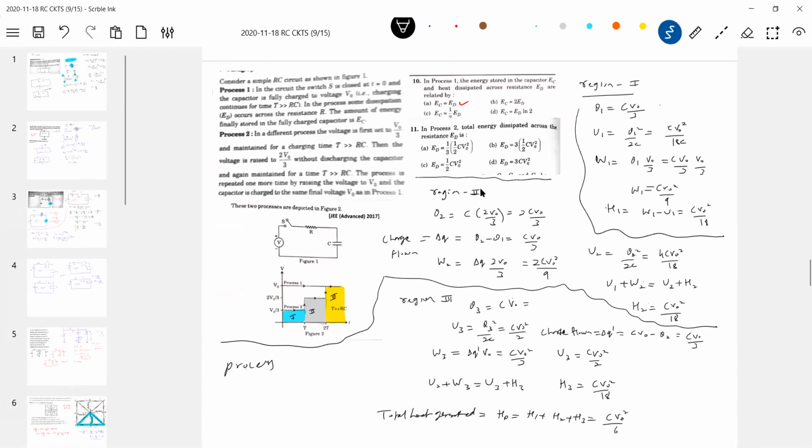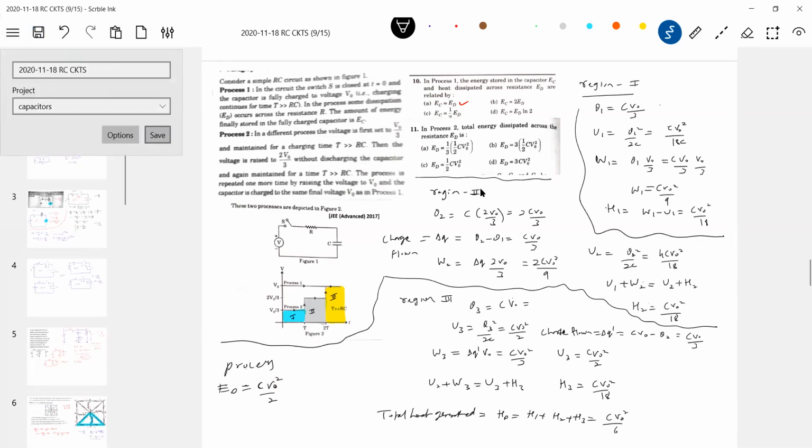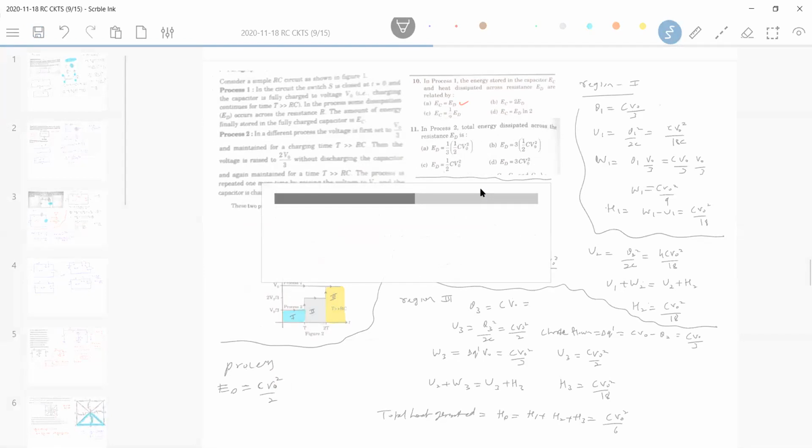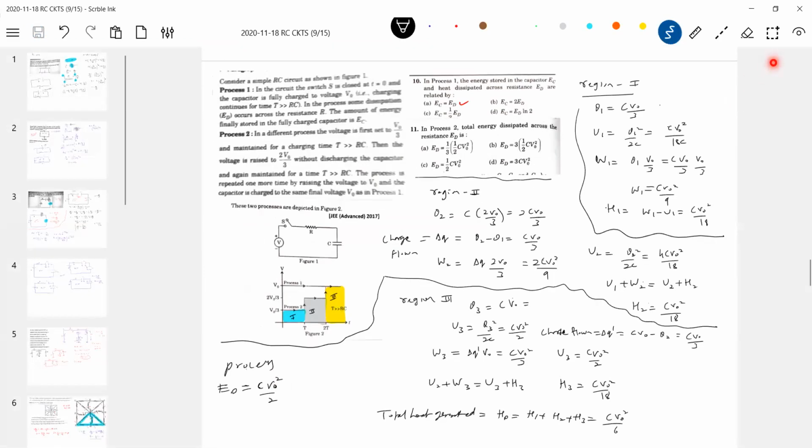In process 1, the energy dissipated will be C V naught square by 2. In process 2, what happened? This is the heat, less than C V naught square by 2. It is less here, no? So how to save energy? These are the methods. I think in exams, any method you apply is fine. It's not like a teacher, because I just wanted to explain things clearly. I had to think in this way as a teacher. In exams, it's left to you, directly you analyze and get the answer.